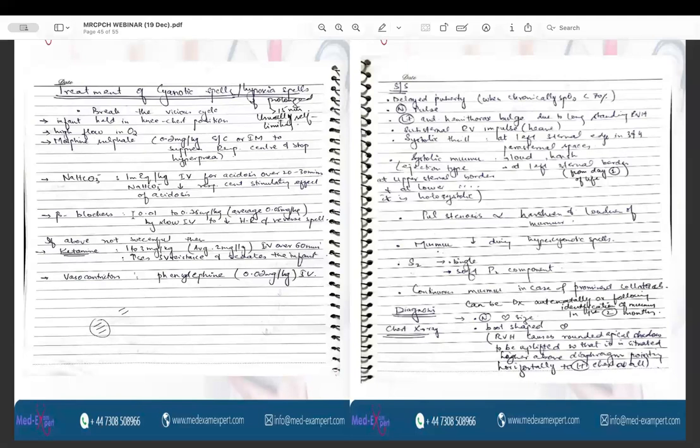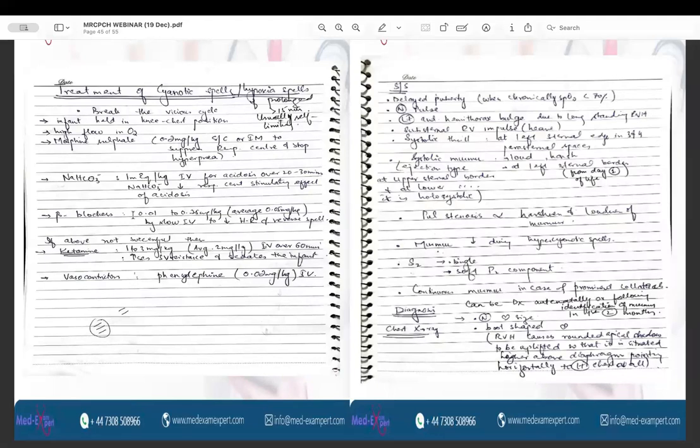Pulmonary stenosis is inversely related to the murmur, but the degree of pulmonary stenosis is directly proportional to the harshness and the loudness of the murmur, and the murmur reduces during the hypercyanotic spells. S2 is single, and there is a soft P2 component, and a continuous murmur can be seen in case of prominent collaterals. Diagnosis can be made antenatally and postnatally.